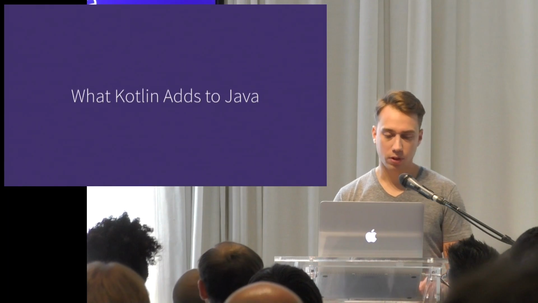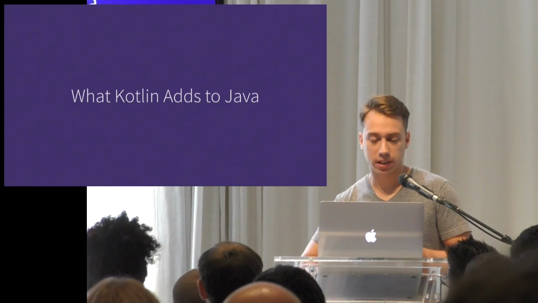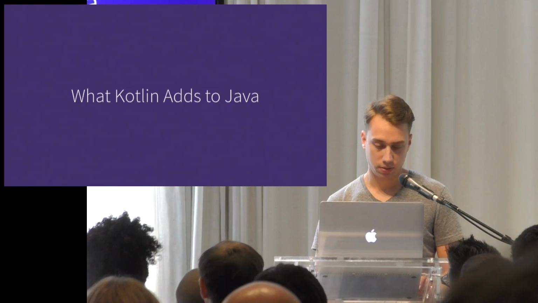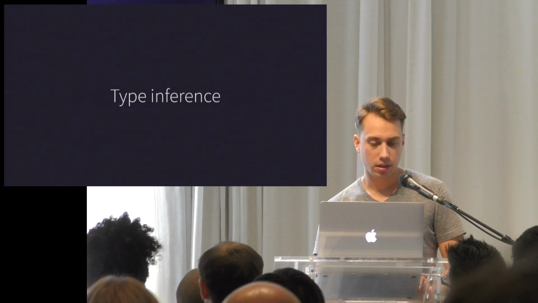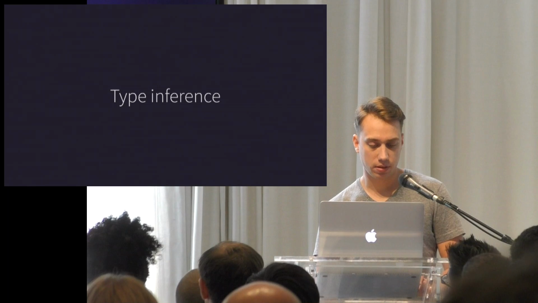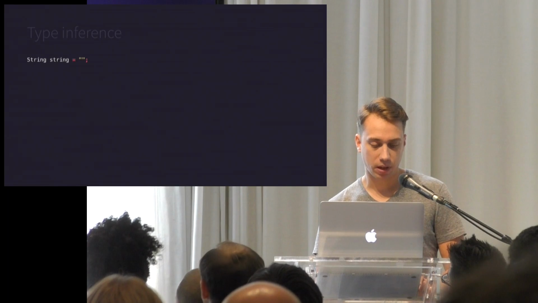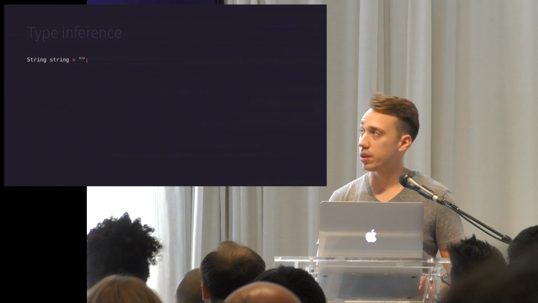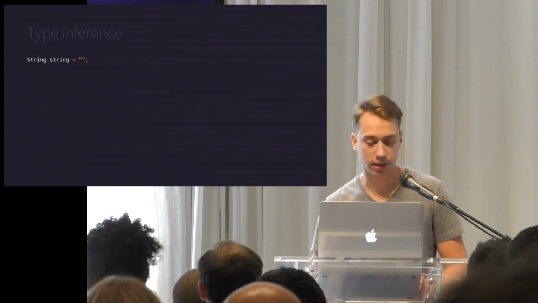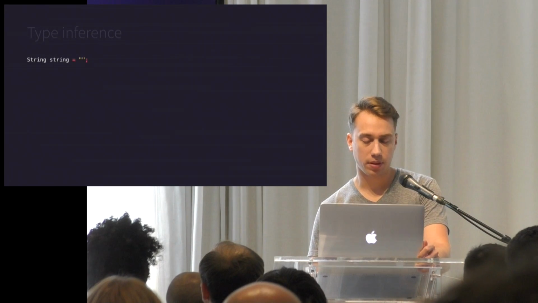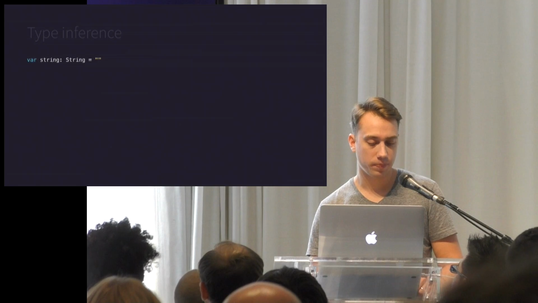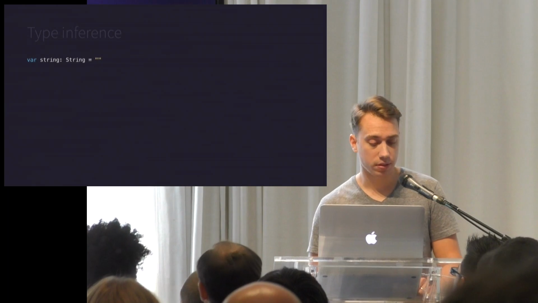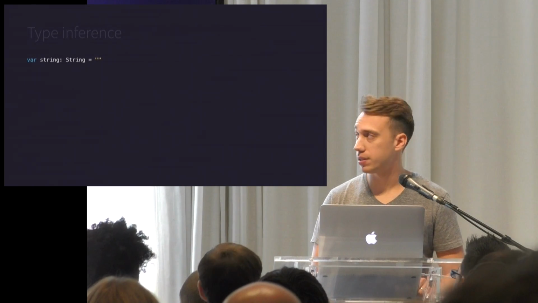So let's go over what Kotlin adds to Java, what you can expect to gain by using Kotlin. First off, type inference. You've probably seen this in other languages. So this is what a string declaration looks like in Java. We define the type, then the name, and then the value. And in Kotlin, it's a little backwards. You define the name, then the type, and then assign the value.